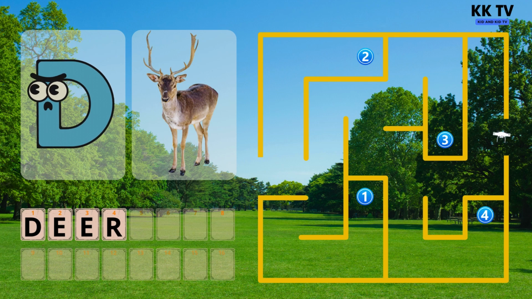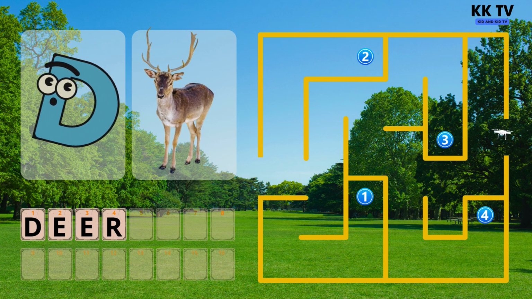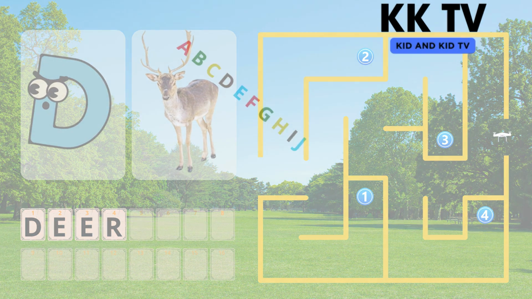Congratulations! All cards are open. Now we can find out the name of the animal in the picture shown. That's deer. D for deer. Let's play again.